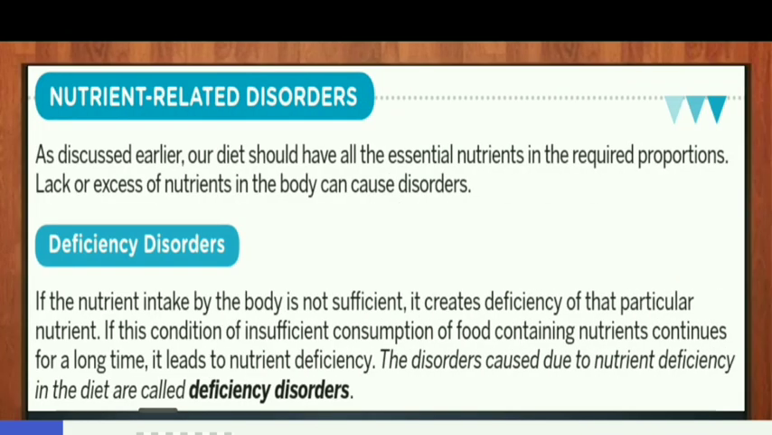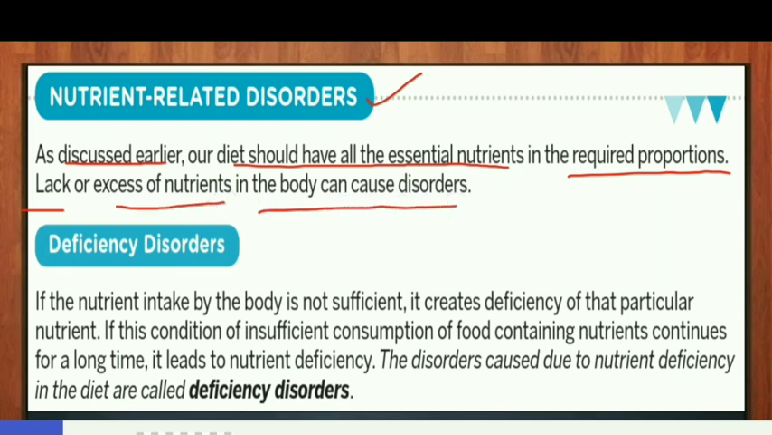Now we will see nutrient related disorders in detail. As discussed earlier, our diet should have all essential nutrients in the required proportions. Lack or excess of nutrients in the body can cause disorders, deficiency disorders. If the nutrient intake by the body is not sufficient, it creates deficiency of that particular nutrient.